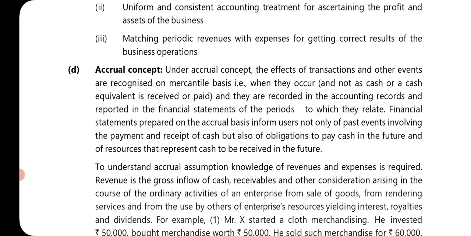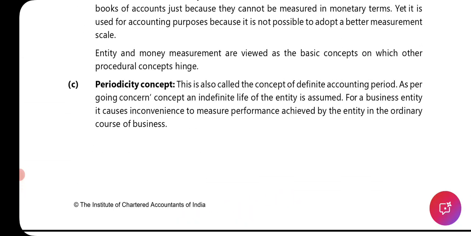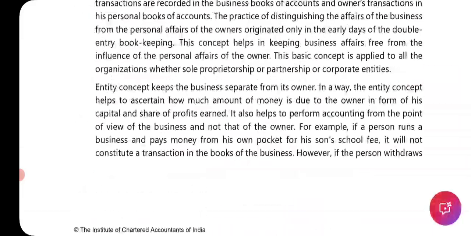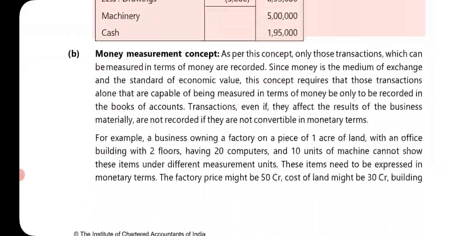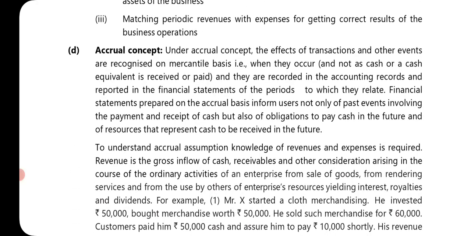Okay, and on that basis, if rent is increasing, then business should also increase. So we have this thing called the periodicity concept. The first was the entity concept, the second was money measurement, and the third is the periodicity concept. Okay, next is the accrual concept.